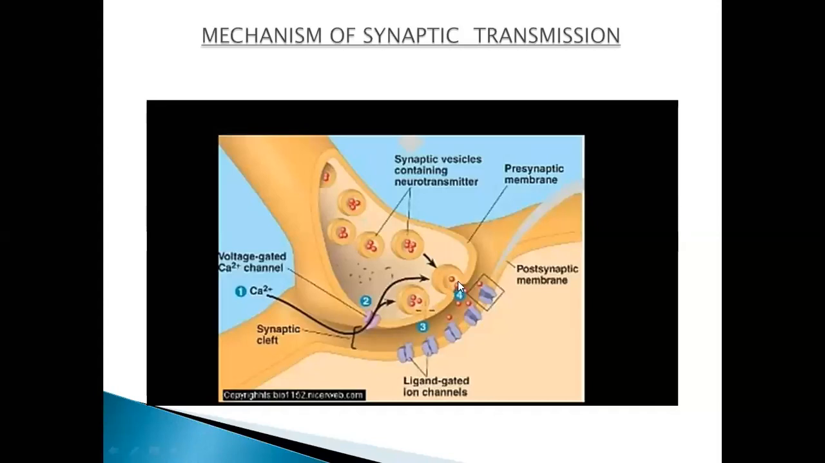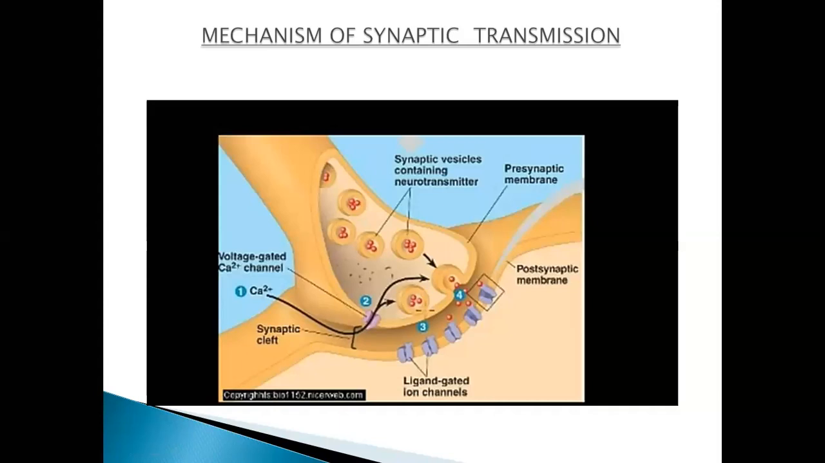You can see here it is the third step, release of the neurotransmitter molecules. Now you can see that here were the neurotransmitter molecules. They have been released in this space, and this space is known as the synaptic cleft, this area. Okay, now you can see that the neurotransmitter has been shifted into this synaptic cleft.